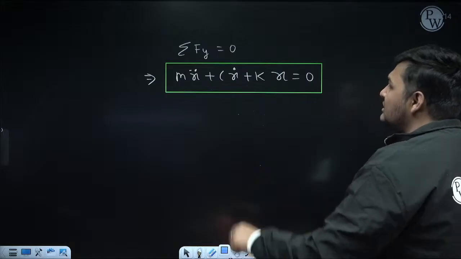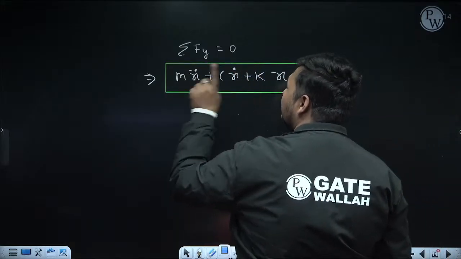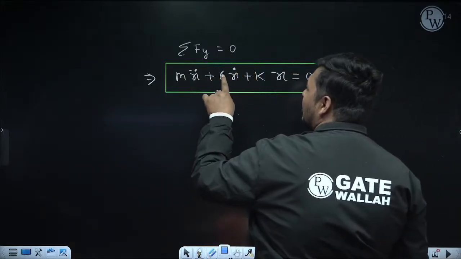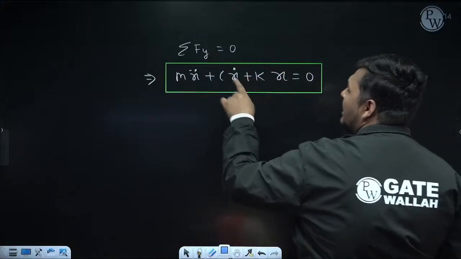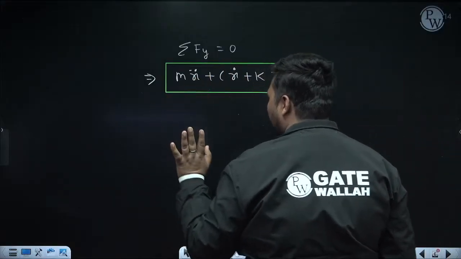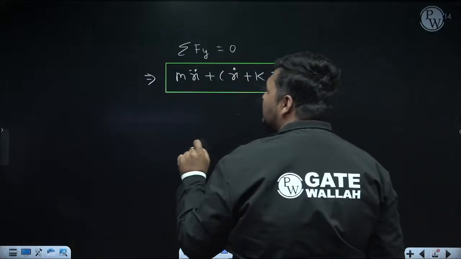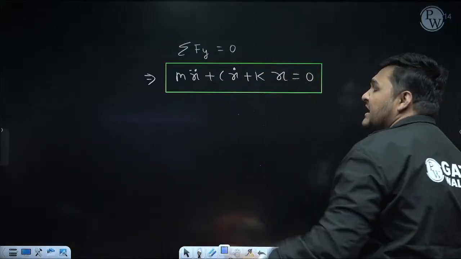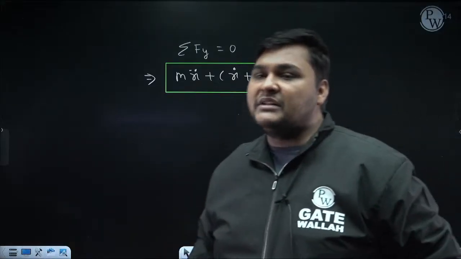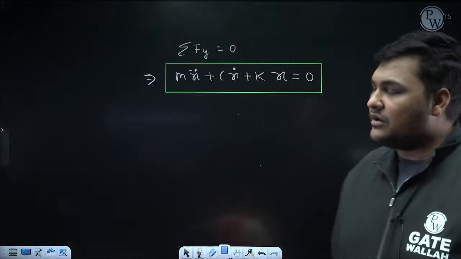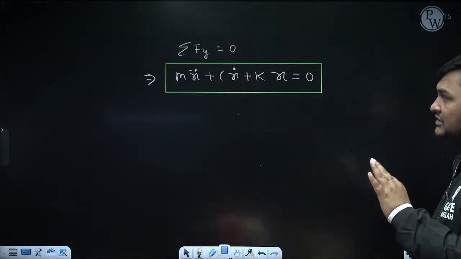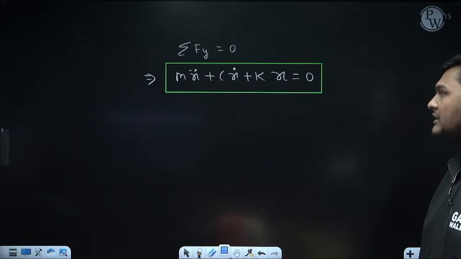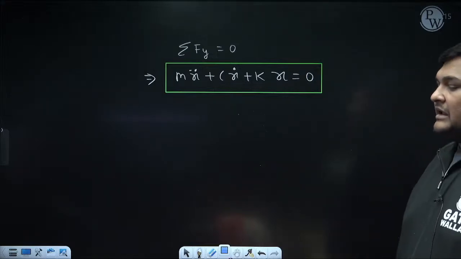And in this equation, the coefficient of x double dot is m. For the general case, the coefficient of x dot is c and the coefficient of x is k, where m is nothing but the mass of the point mass, c is the damping coefficient of the damper, and k is the stiffness of the spring. But this is the equation for the general case. Okay. So this is a very important equation. This you will remember. Okay.